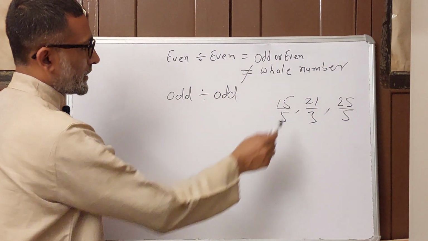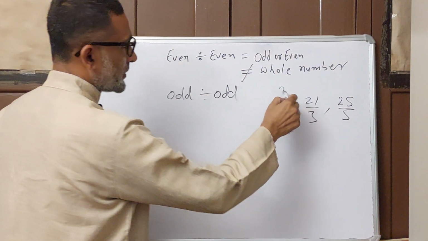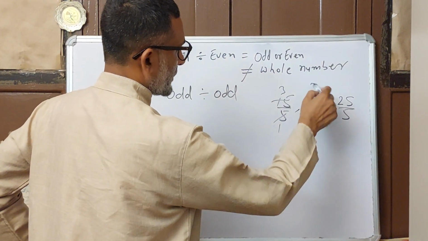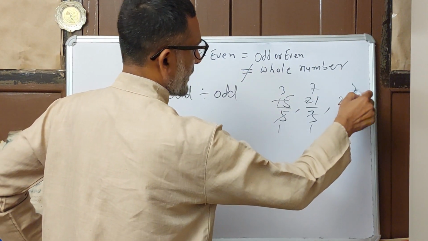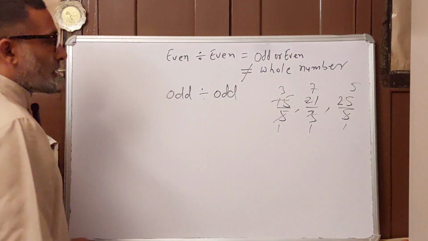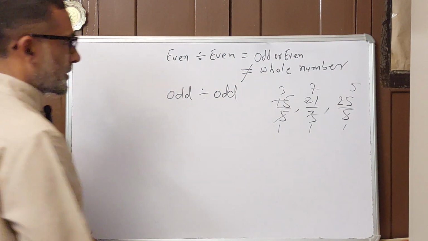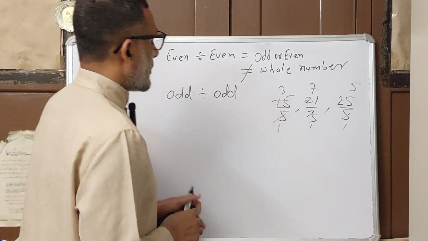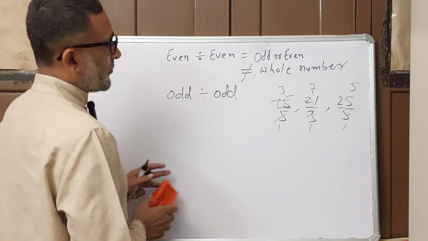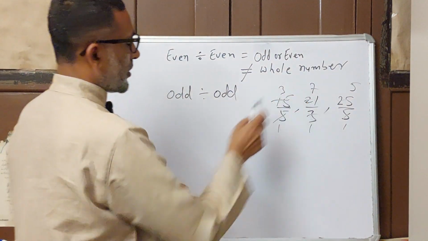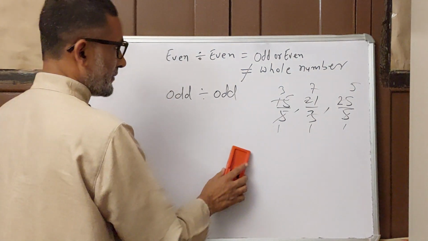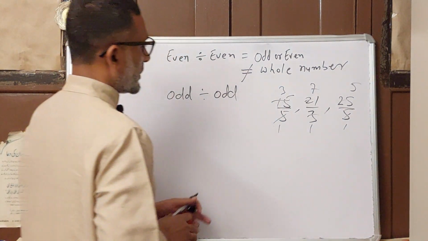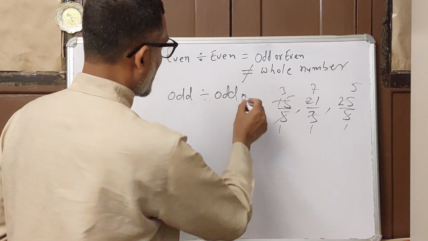What do we get here? 3, 7, 5. We are getting all odd numbers. After division, odd number by odd number, we are getting all odd numbers here. But we will see with other examples also what we get.